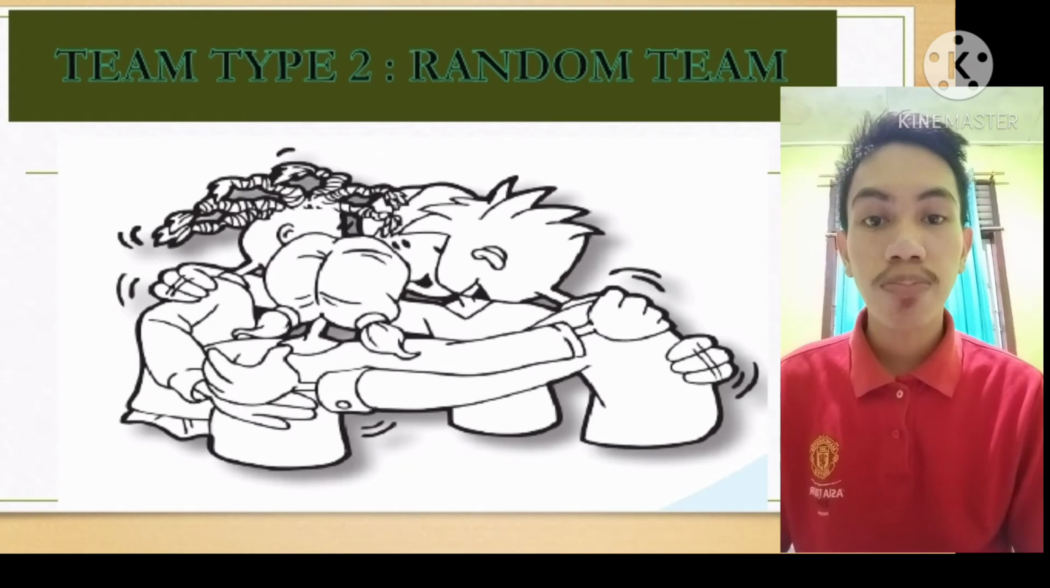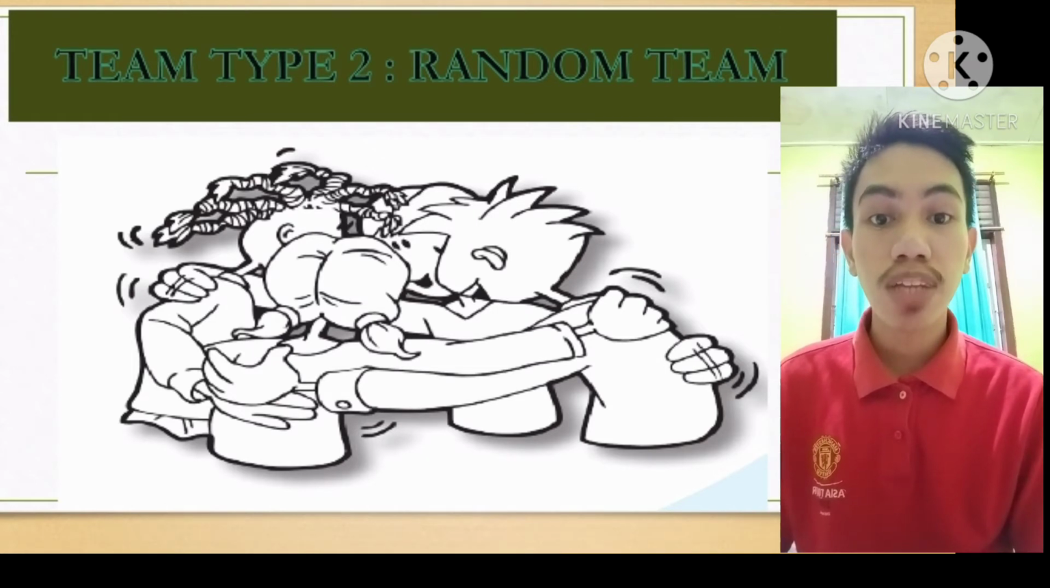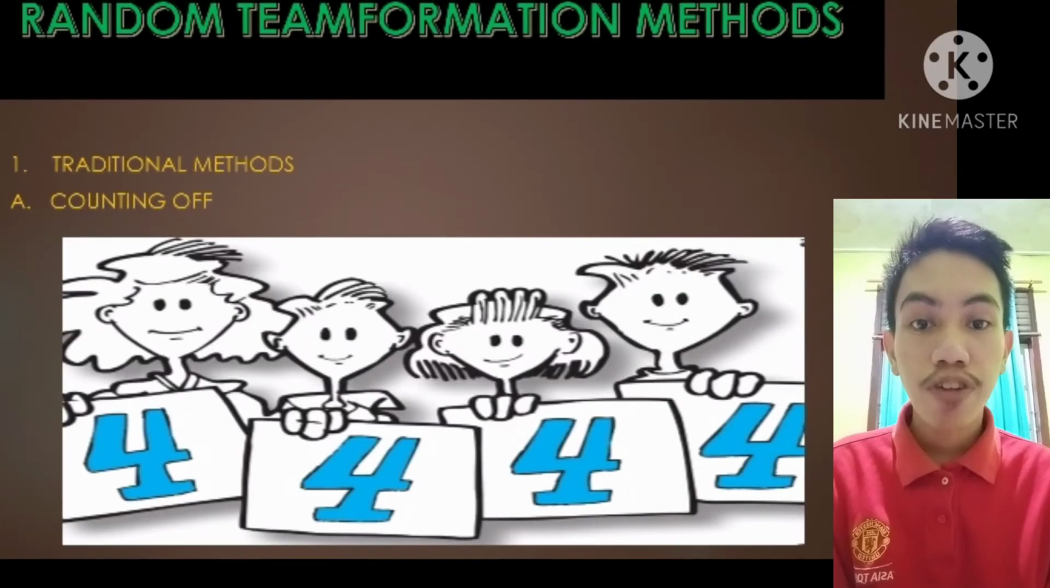We move to team type 2, namely random team. Random teams are the kinds of teams that do not take student characteristics into account. There is no reason why students are placed in the same team. Random team formation methods. Traditional method, which consists of three. The first is counting off, the method which requires the students to recite numbers in turn, as when dividing people into groups.